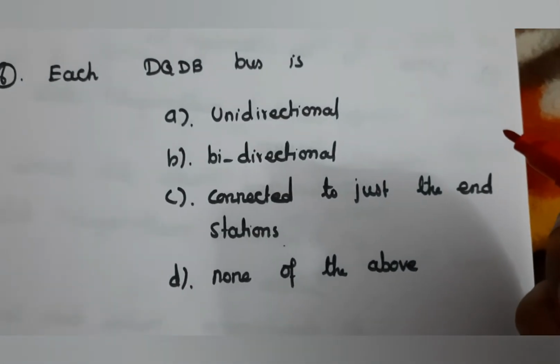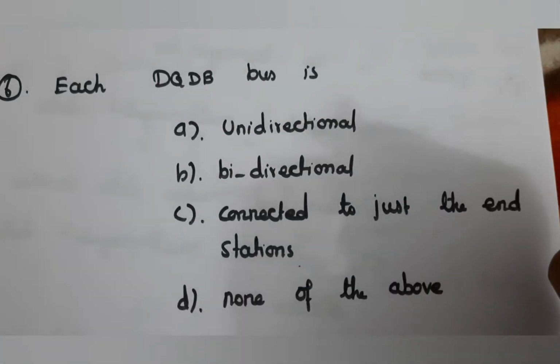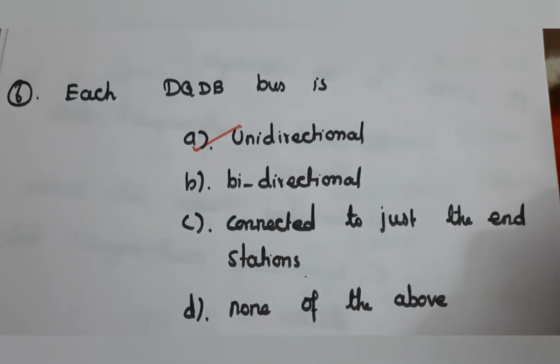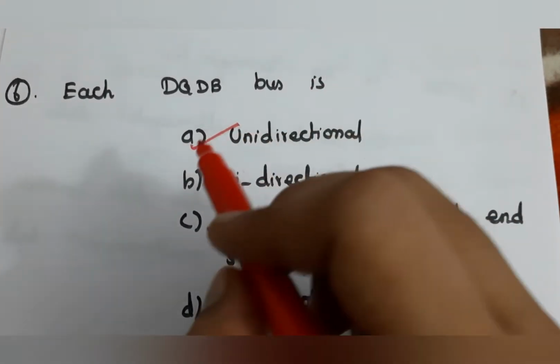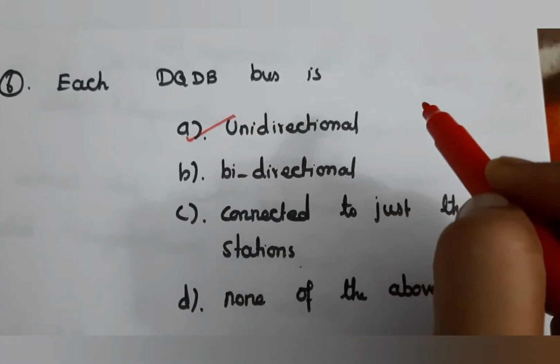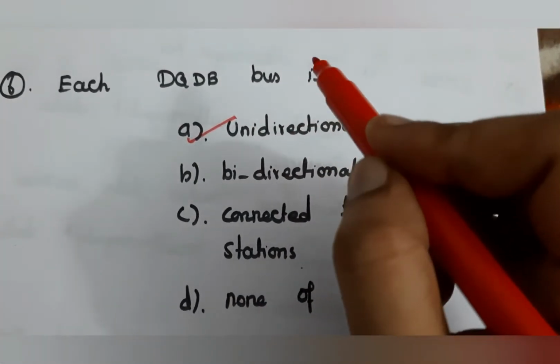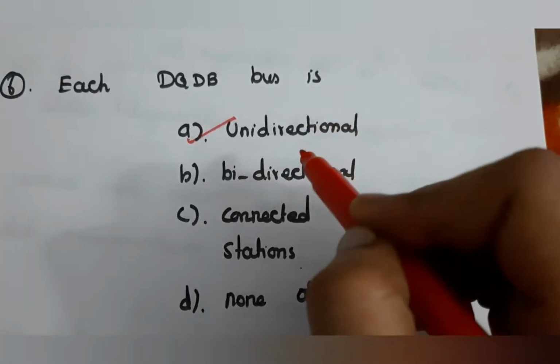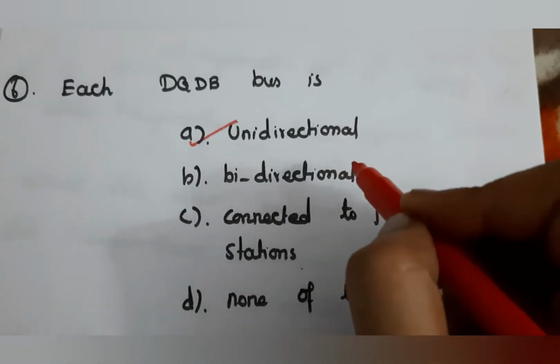And next question, each DQDB bus is unidirectional. So here the answer is A. Each bus travels in one direction. One bus travels in one direction and another bus travels in the opposite direction to that first bus. So each bus in DQDB is a unidirectional bus. So here the answer is A.